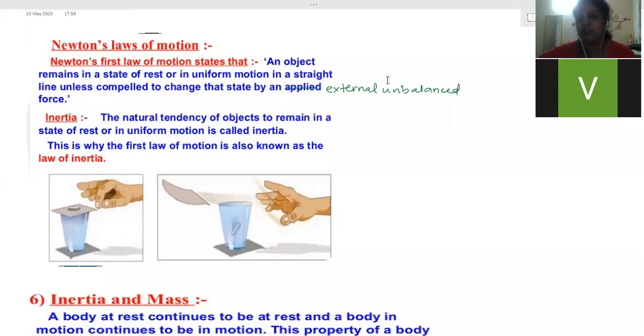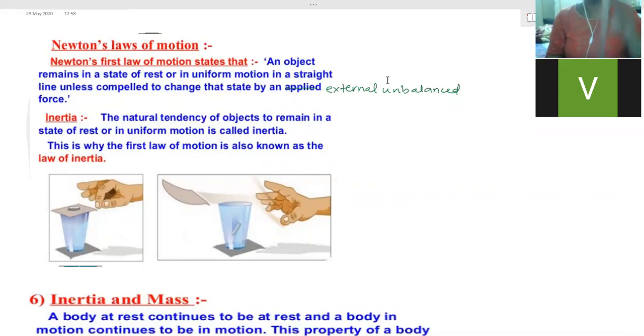Same thing happens when you take a scale and keep it vertically and give a jerk from the lower part. What will happen? Ma'am, the upper part moves backwards. If you give a jerk from the lower portion, if it is a standing position, if a cardboard you are making it, and give a sudden jerk to the lower part, in which direction will it fall? So backwards. It will move backwards. Yes, ma'am.